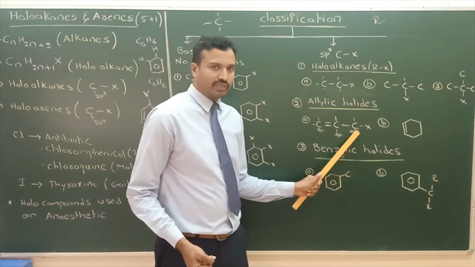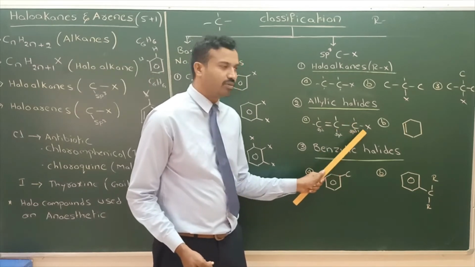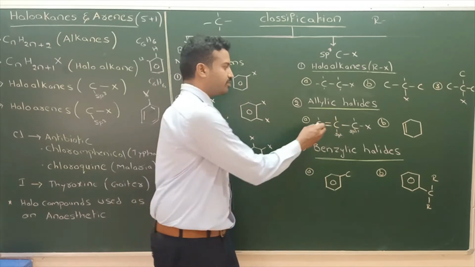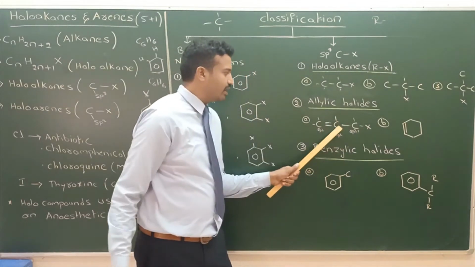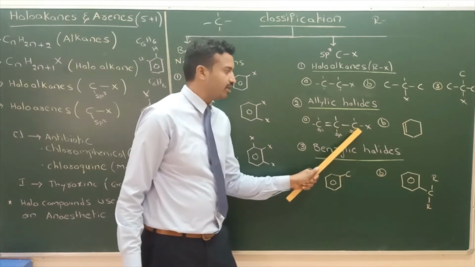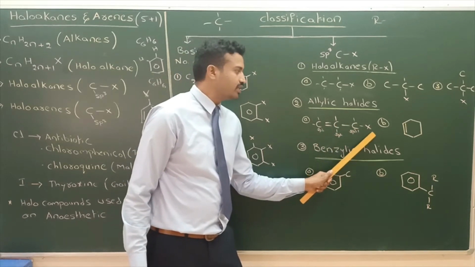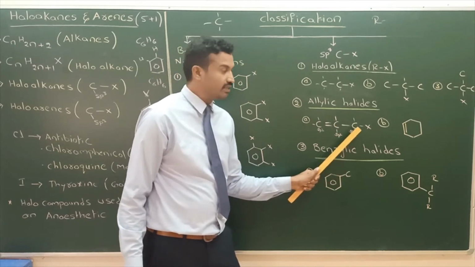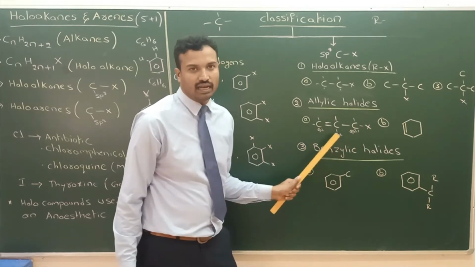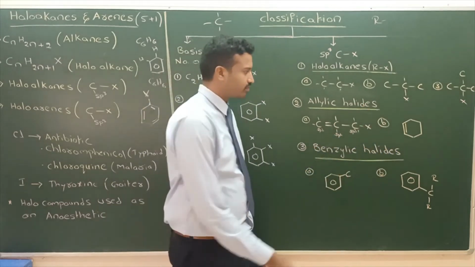Again, sp3 carbon bonded to sp2 carbon. What is sp3 carbon? All sigma bonds, 4 sigma bonds. sp2 carbon: 3 sigma bonds, 1 pi bond. This is the pi bond. This carbon is sp2. One carbon is bonded to the sp2 carbon. This carbon is sp3 carbon, and this carbon is sp2 carbon. If halogen is bonded to that sp3 carbon, this carbon is allyl carbon, so the halide is called allyl halide.